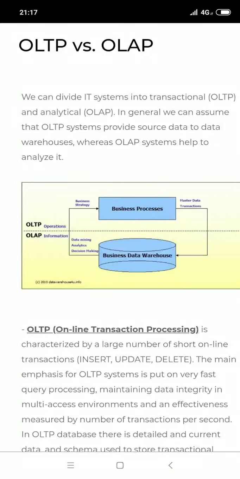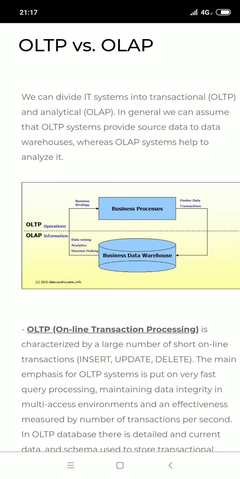Today we will discuss OLTP versus OLAP. This topic is related to data warehouse. We have earlier discussed data warehouse and its stages. So let's begin with OLTP versus OLAP.